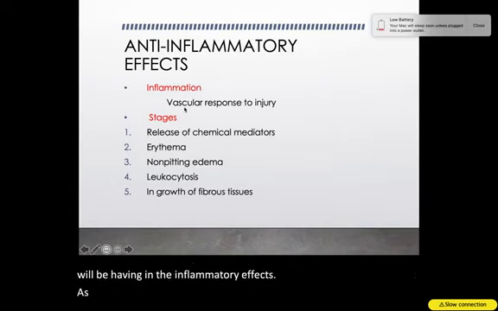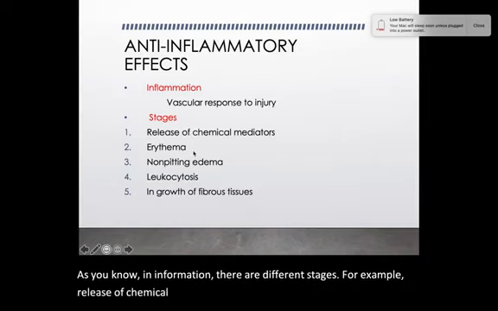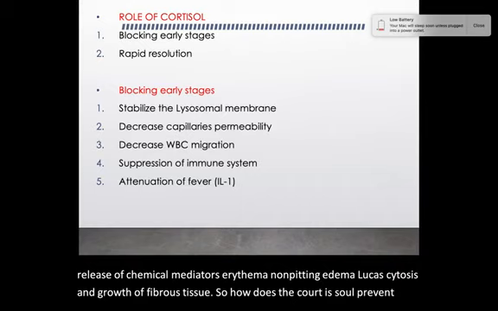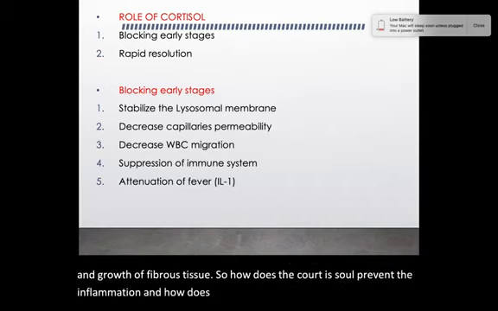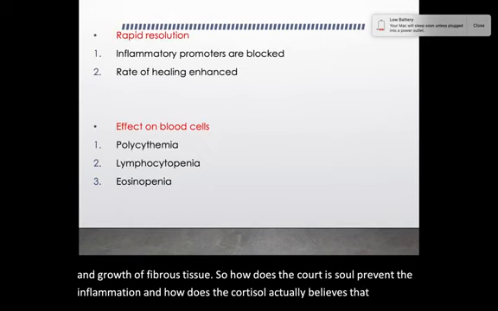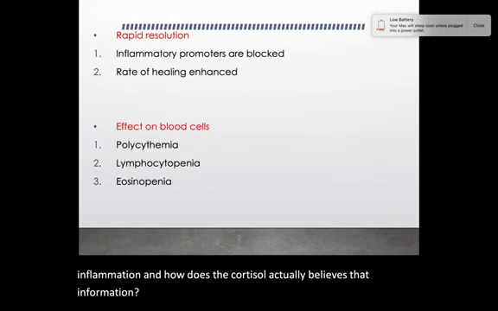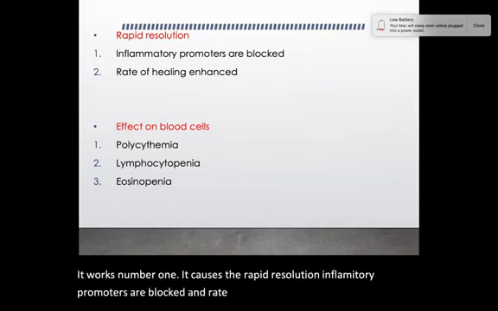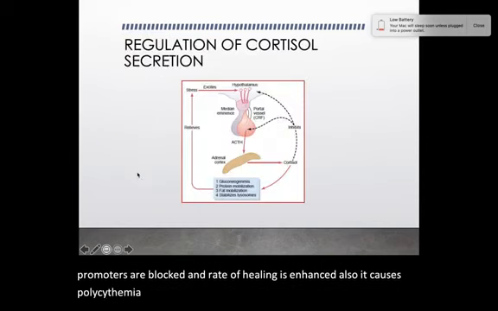As you know, in inflammation there are different stages. For example, release of chemical mediators, erythema, non-pitting edema, leukocytosis and growth of fibrous tissue. So how does the cortisol prevent the inflammation and how does the cortisol actually relieve that inflammation? It works, number one, it causes the rapid resolution. Inflammatory promoters are blocked and rate of healing is enhanced. Also it causes polycythemia, lymphocytopenia and eosinopenia.